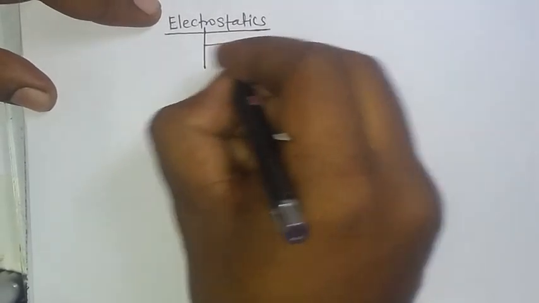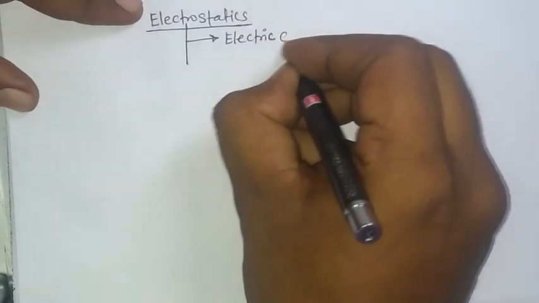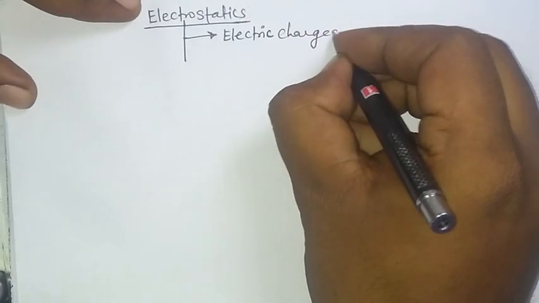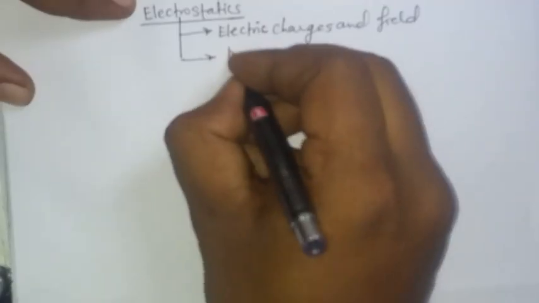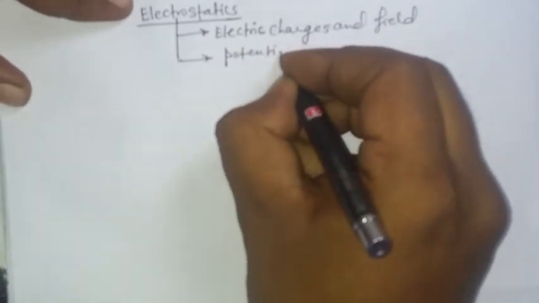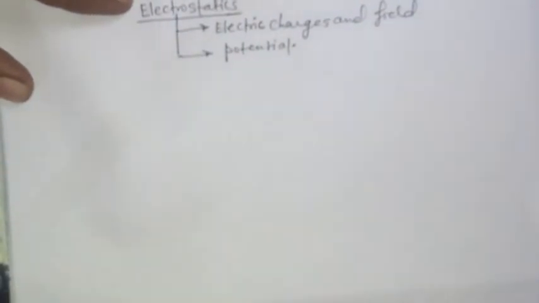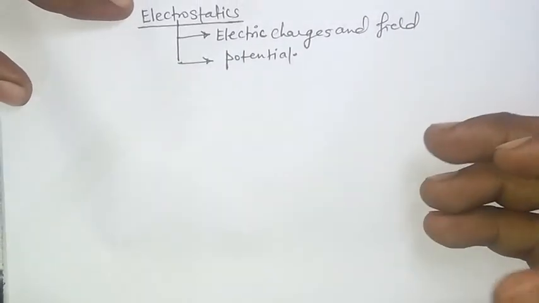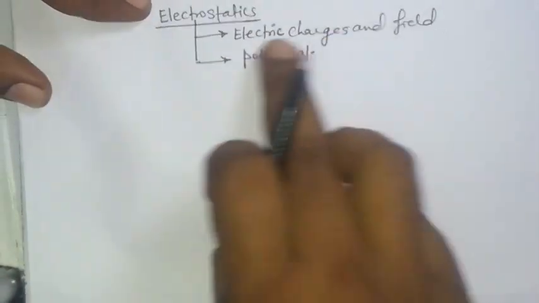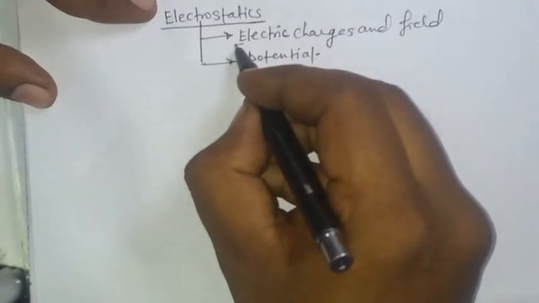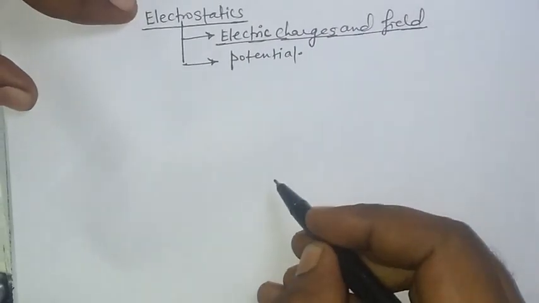First one is electric charges and fields. Second is potential. It's a very big zone, so we have to classify it into two separate chapters. So first of all, we will study the first chapter, electric charges and fields. Electric charge and field is the first basic chapter.